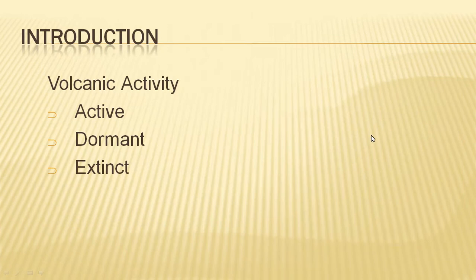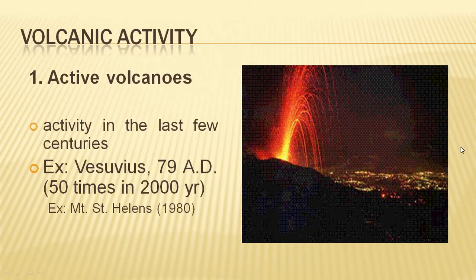There are three types of volcano, that is active volcano, dormant volcano and extinct volcano. One by one we will discuss. Active volcanoes are those active in the last few centuries, continuously active. For example, Vesuvius, 79 AD, erupted 50 times in 2000 years. So this is considered an active volcano.